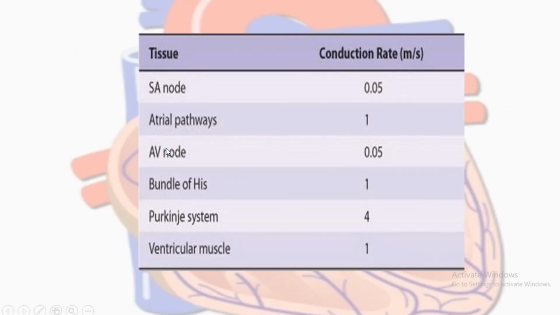Now this is a table which I have taken from Ganong. You can refer to this. It shows the conduction rate of each and every part of the conducting system. It is important.